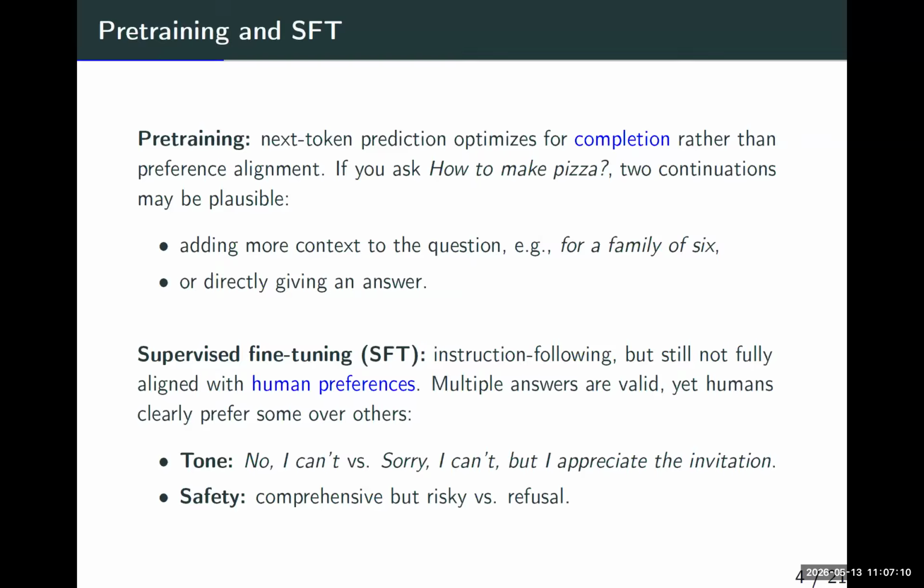Here I gave an example for tone: no, I can't, sorry, I cannot, but I appreciate the invitation. Both answers would be valid for large models, but clearly humans would like the second one. So after pre-training and SFT, we still do not have a large model which is fully aligned with human preference.